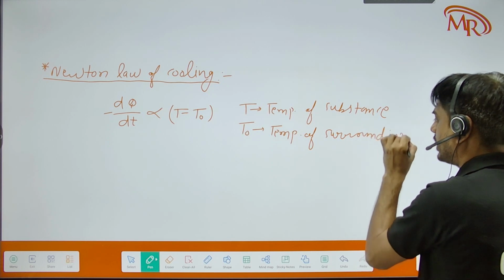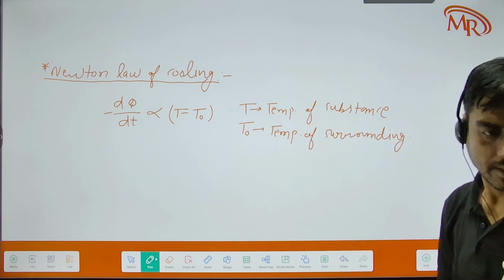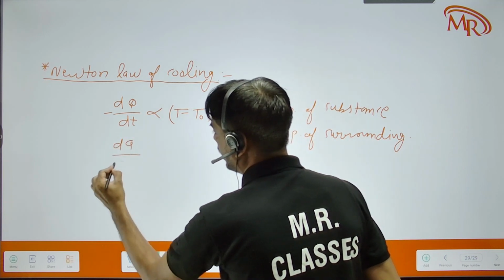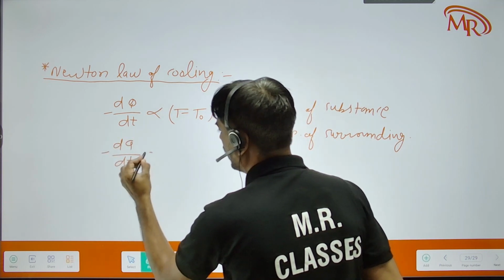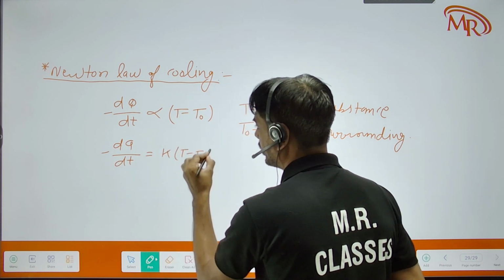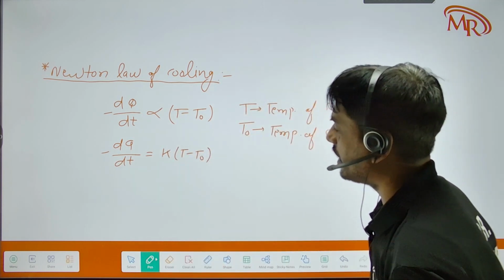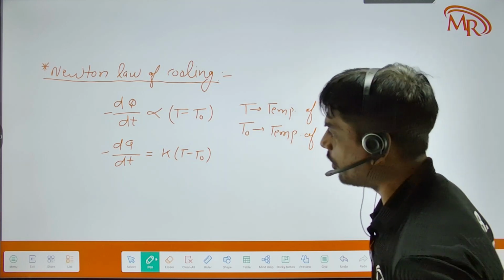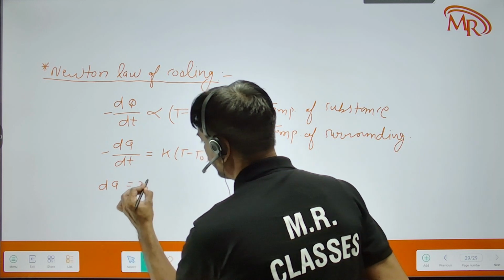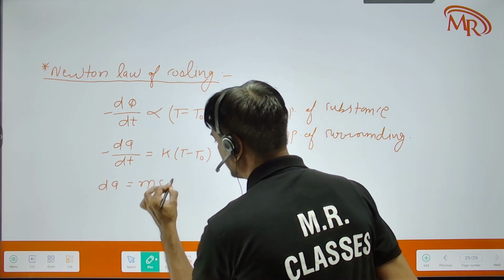Got my point, everyone? Any problem in this? No? So now here we have dQ upon dt equal to k(T minus T naught). You know what dQ is? dQ equal to m s dT.